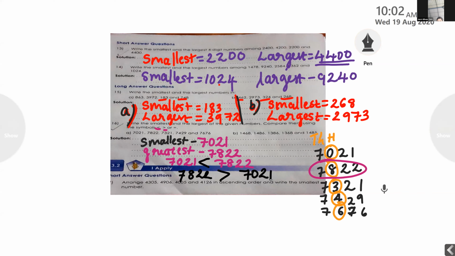Ma'am, in the textbook there is largest. Write the word greatest. Both words are the same. Largest and greatest have the same meaning. Okay. So either you can use the less than symbol. If you are using the less than symbol, you have to write the smaller number first, the smallest number.